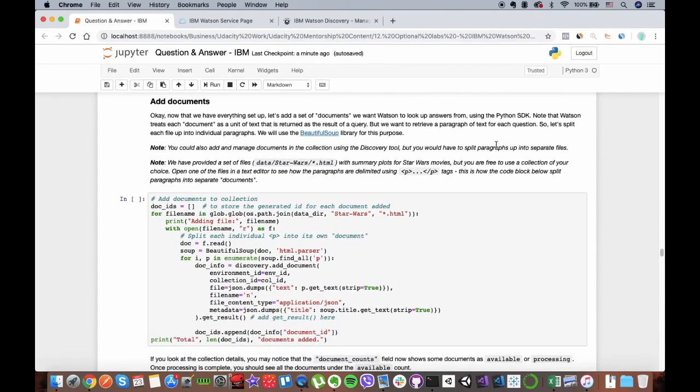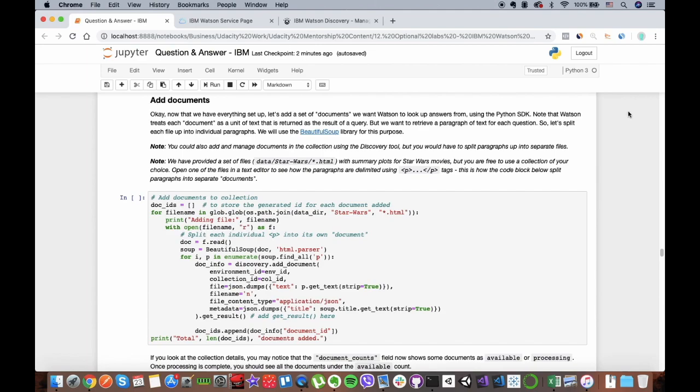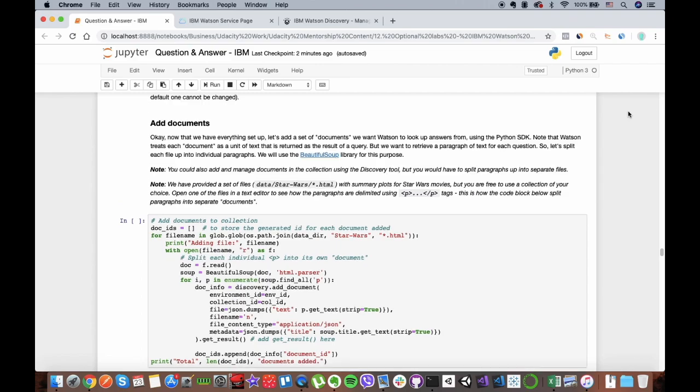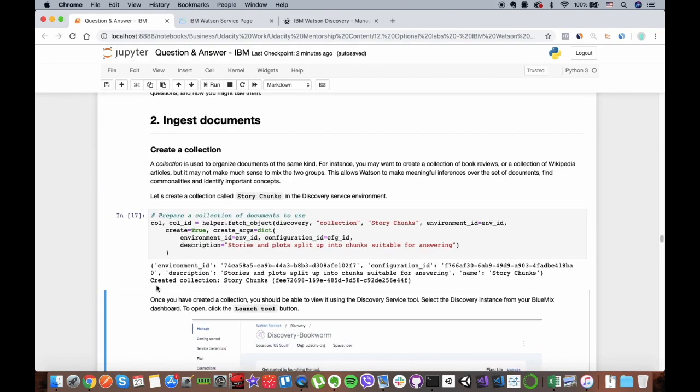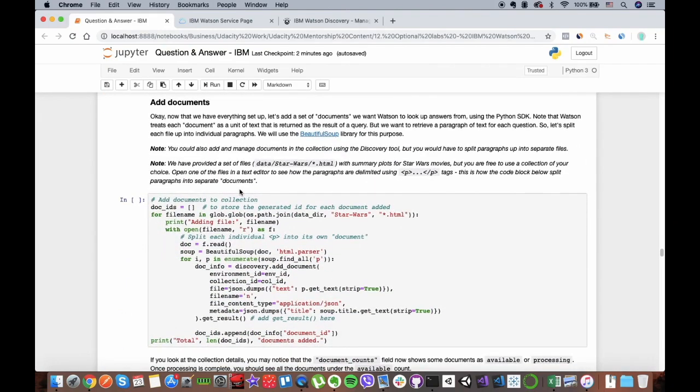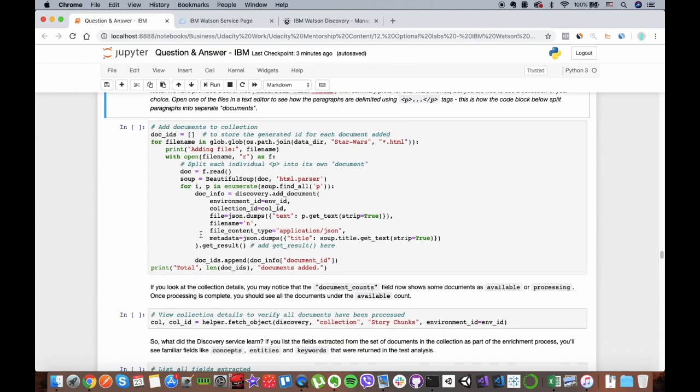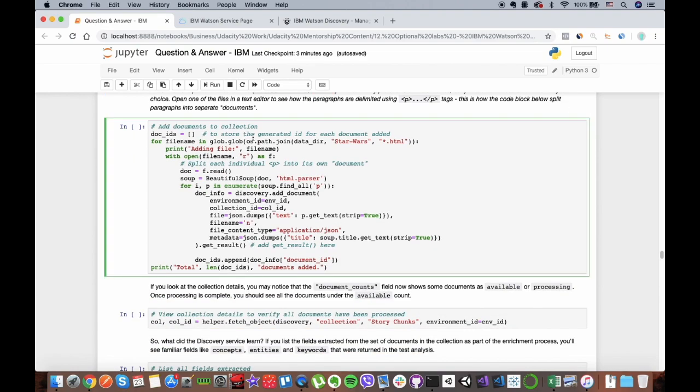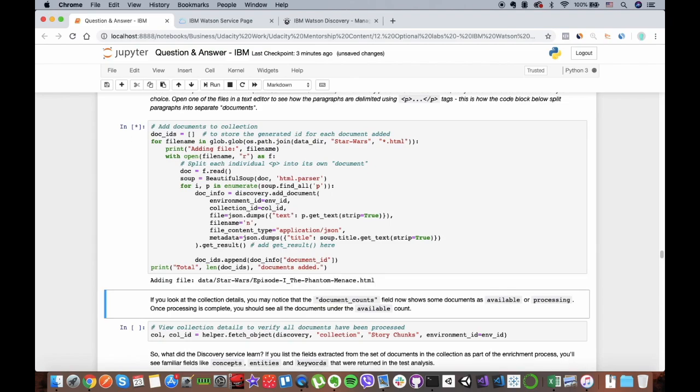Now the next thing we want to do is add documents. Documents are just units of text that we want to add to the collection that we created in the last section. Here we will use data in the Star Wars directory. We have a couple of data sets in HTML format that we will use as documents. To add the documents to our collection, just run this cell.